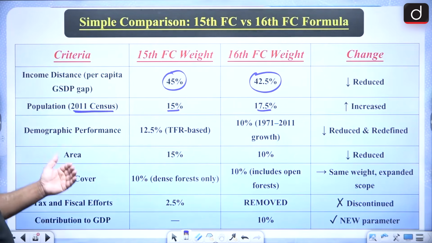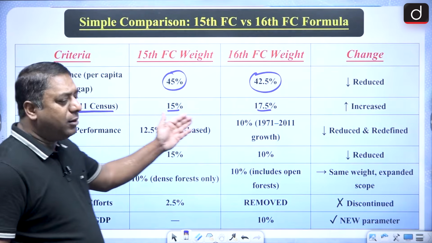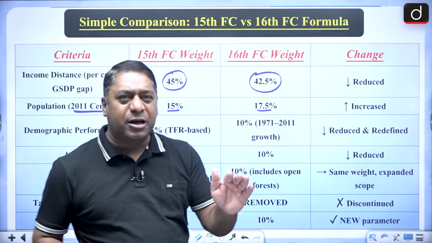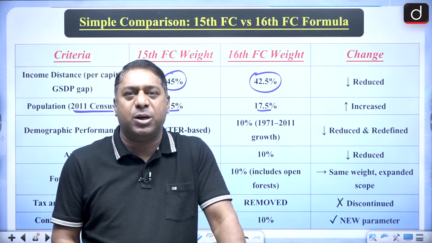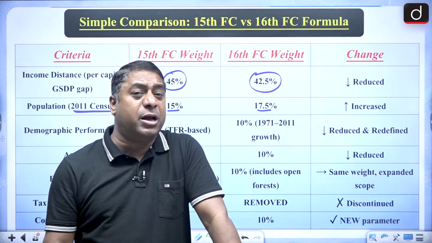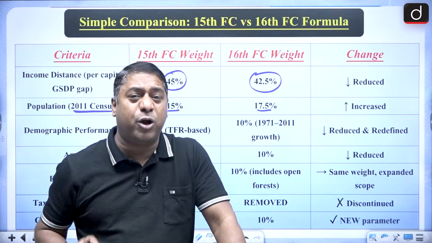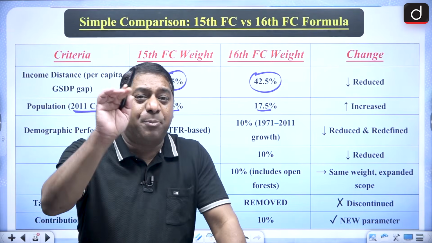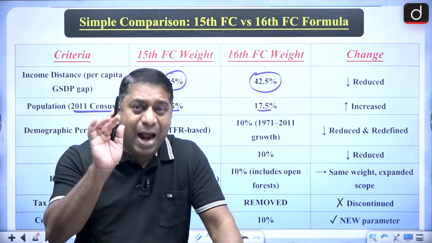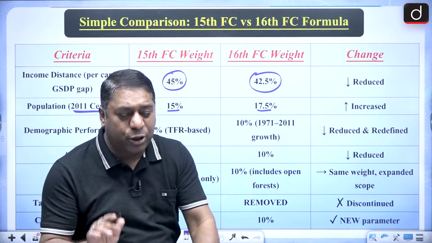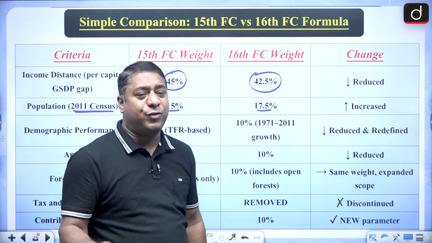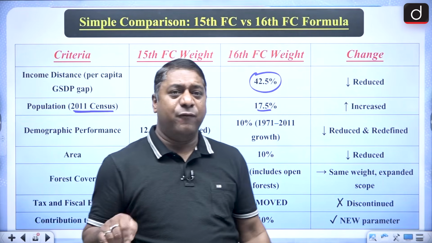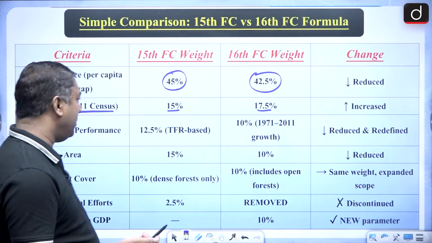And the population has increased from 15% to 17.5%, which means the bigger, larger states are going to benefit, particularly those in the north, which have higher population.